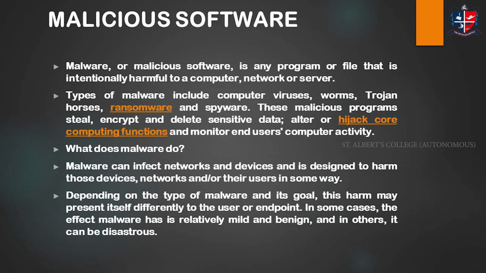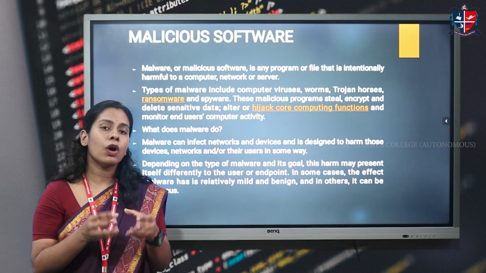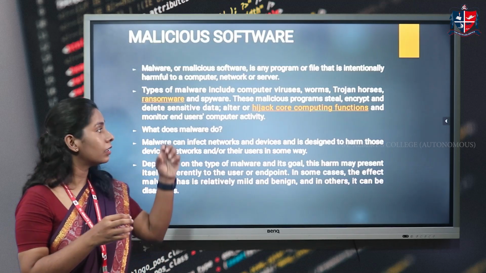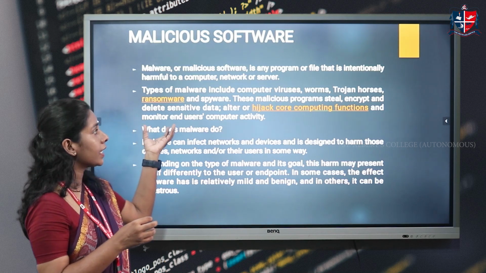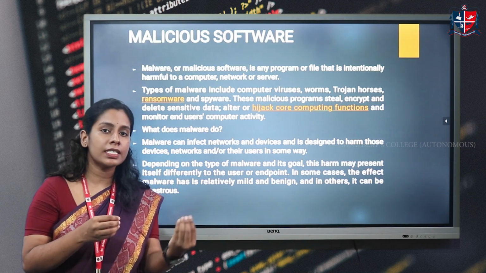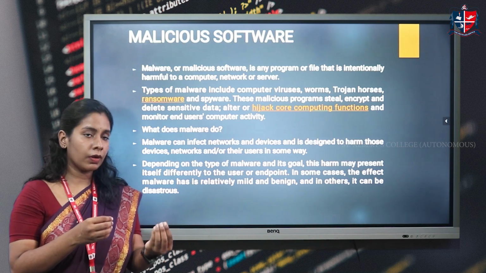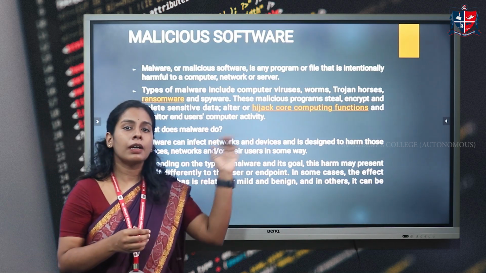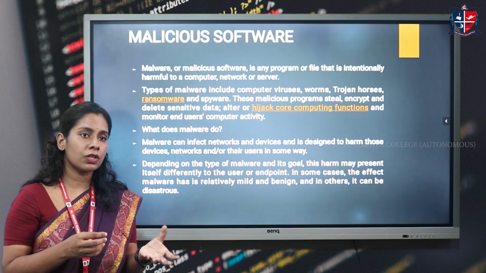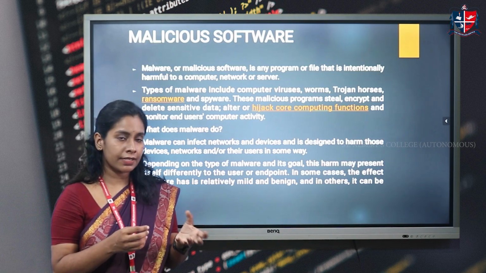So, what is a malicious software? Malicious software is a program or a file which will actually spread a virus, or we can say it is a file that intentionally harms the computer system or the server or the network. There are different types of malware that include virus, worms, Trojan horse, spyware, and ransomware.